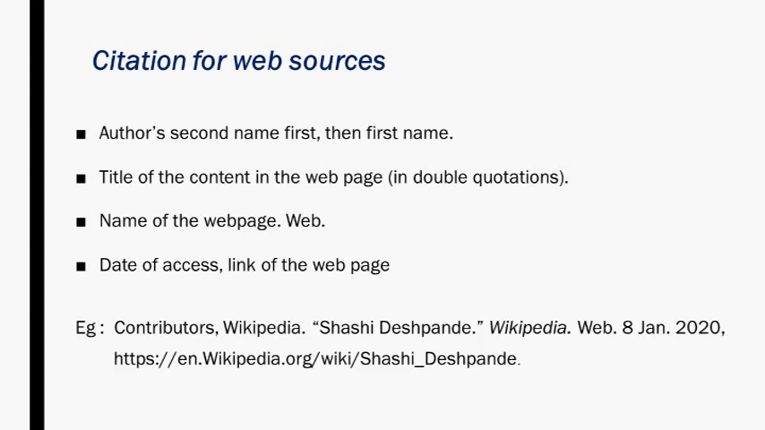So basically here we have the general format for the citation for the web sources. The first thing to keep in mind is the author's second name first, followed by the comma, then the first name, then the title of the content of the web page in double quotations, then the name of the web page, then full stop, the web, and after that the date of access, then following that the full link of that web page. So this is the general format for the citation for the web sources. So that's regarding the general format for the citation for the books and for the web sources.